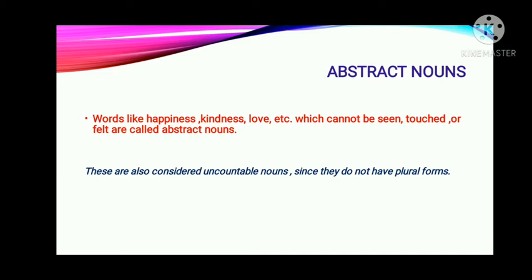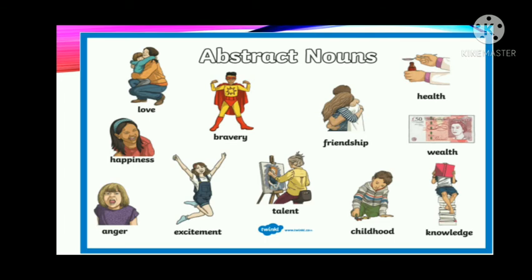Let's understand abstract nouns. Words like happiness, kindness, love, etc., which cannot be seen, touched, or felt, are called abstract nouns. So ऐसे nouns जिन्हें हम टच नहीं कर सकते, जिन्हें हम देख नहीं सकते और महसूस नहीं कर सकते, ऐसे nouns जो होते हैं वो abstract nouns कहलाते हैं. जैसे कि happiness, kindness and love. These you cannot touch. Yes, these are also considered uncountable nouns because these are not having any plural forms.